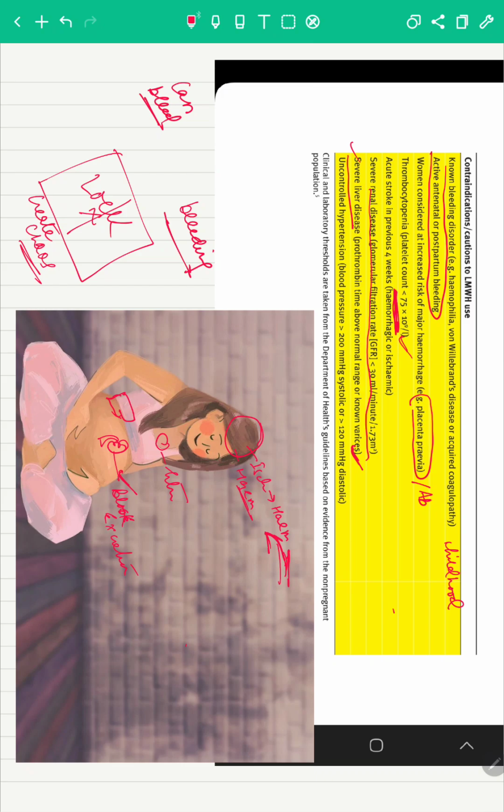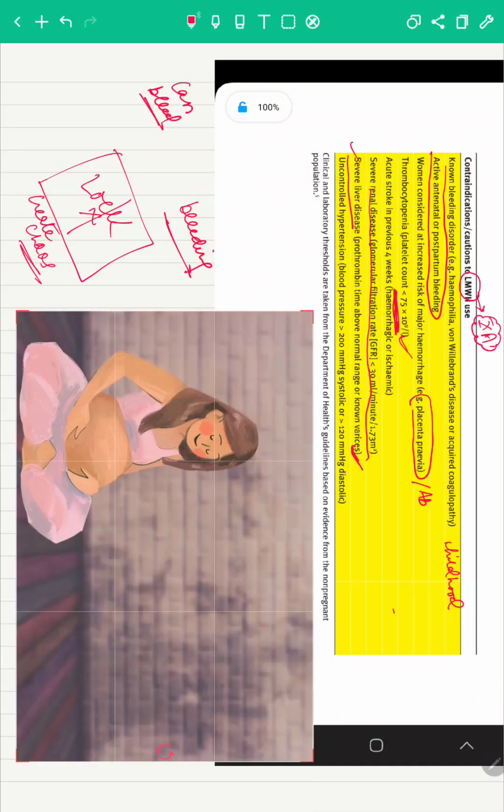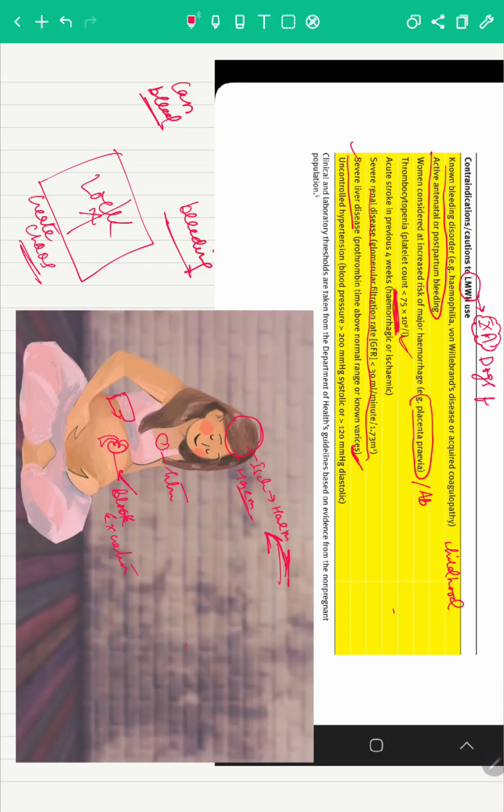And we know 10A is what LMWH uses, isn't it? 10A is the food. If you are playing with the dog's food, then definitely the dog will create ruckus. You are disturbing the food, you are disturbing the door. As it is, the dog is wild, so it will bite. So, severe liver disease where the prothrombin time is above normal, and known varices, in those cases again the dog will bite.